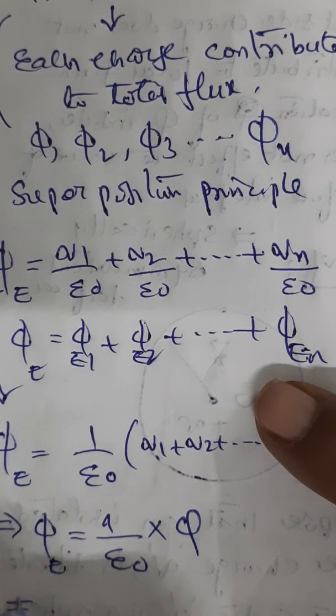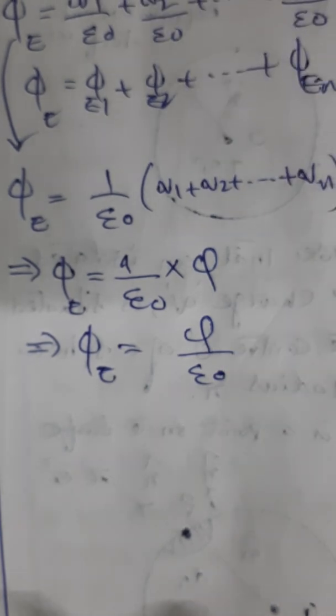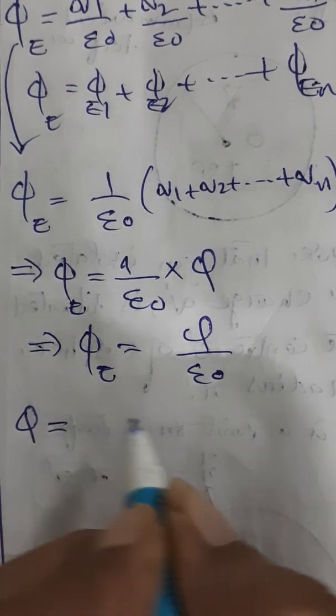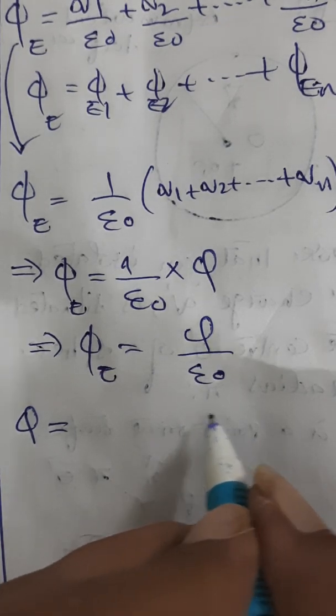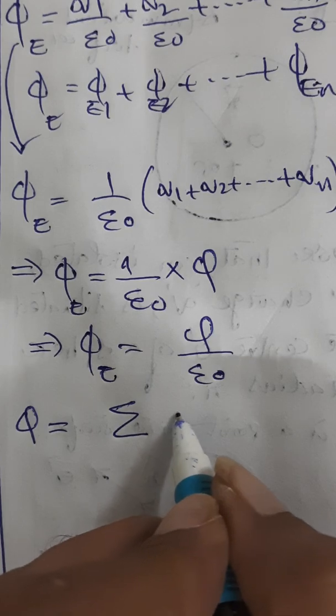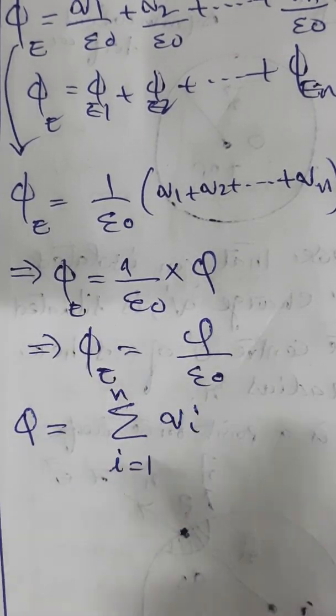That means ultimately you got the same equation, equal to q by epsilon naught, 1 by epsilon naught times the total charge. Now here I can write q as q1 plus q2 plus etc. So q is nothing but sigma qi, where i is equal to 1 to n.